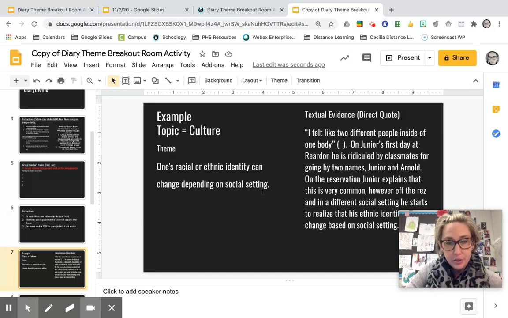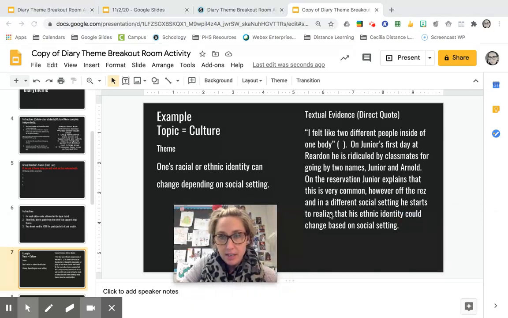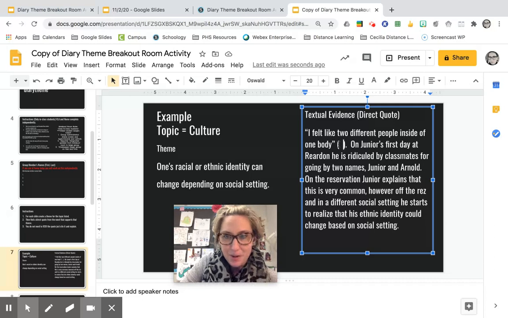No I or you, message, not topic, right? And then on this side, I have my textual evidence. Again, you don't have to ICE it. You're just going to have your direct quote, which I still need to put the page number in here. But my direct quote is, "I felt like two different people inside of one body." And then you're going to have your page. I just need to look that up still. And then you explain it. On Junior's first day at Reardon, he's ridiculed by classmates for going by two names, Junior and Arnold. On the reservation, Junior explains that this is very common. However, off the res and in a different social setting, he starts to realize that his ethnic identity could change based on social setting. So this quote supports my theme.